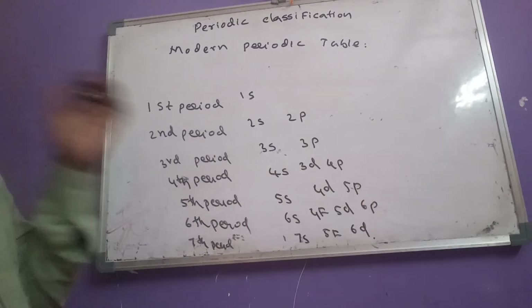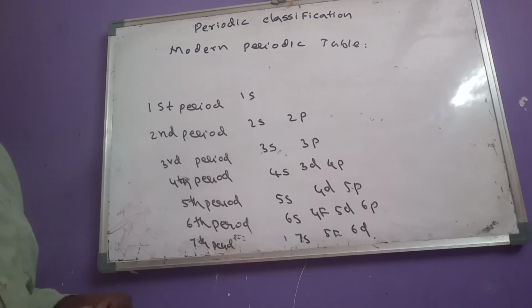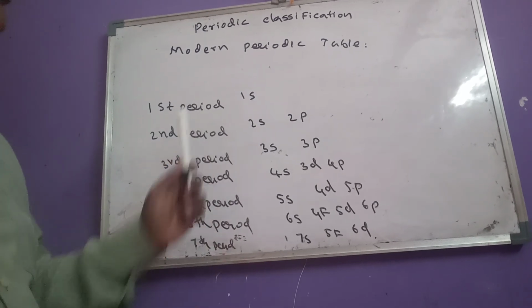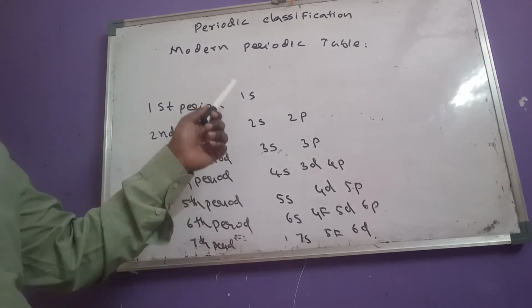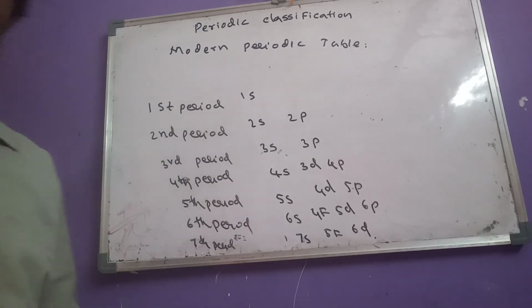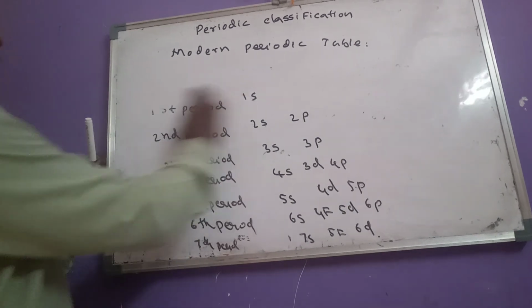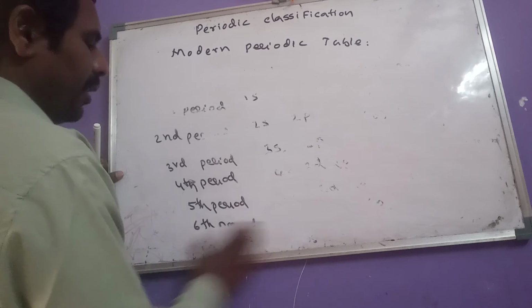So these are the subshells filled in each and every period. Okay, then total 18 groups are there, that is vertical columns.